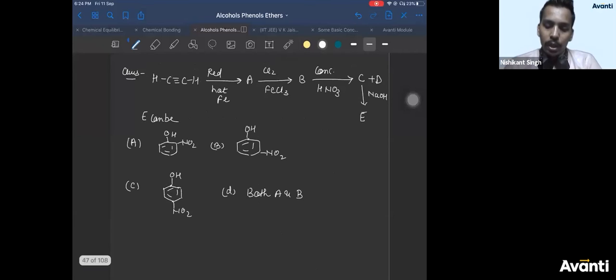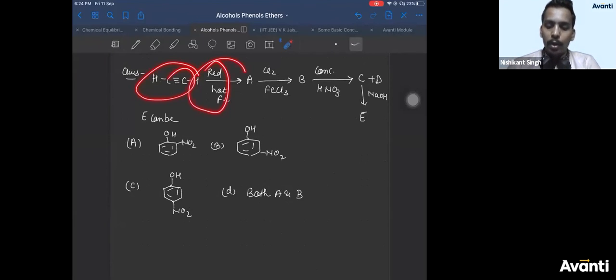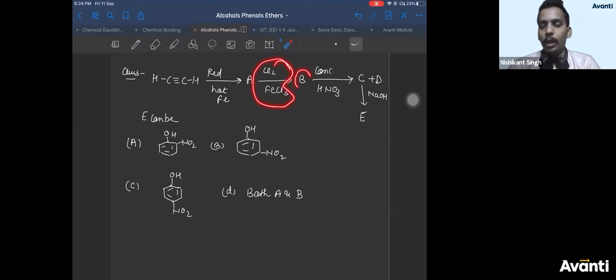So there's a question here. If you start with ethyne, treat it with red hot iron, you get a product A, which on treatment with chlorine and FeCl3 gives you product B, which on treatment with concentrated nitric acid gives you two products C and D. When you treat the two products with NaOH, you get E. Now E can be which of the following?